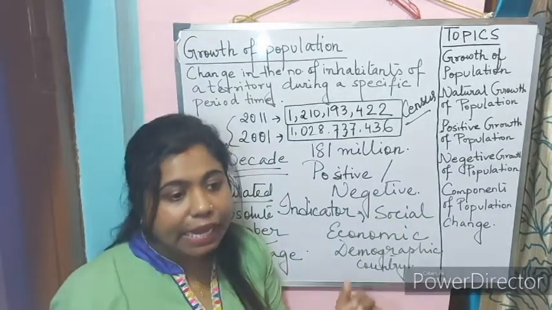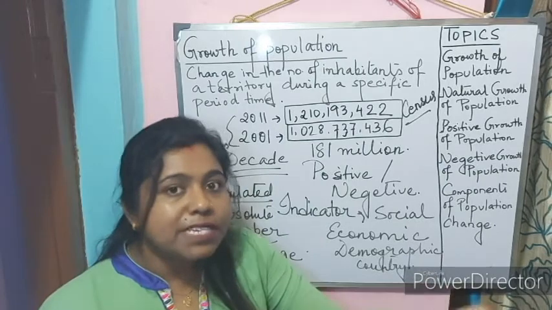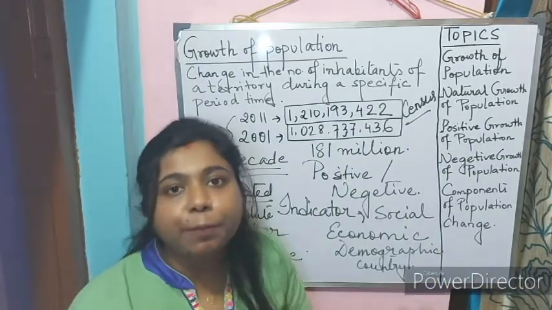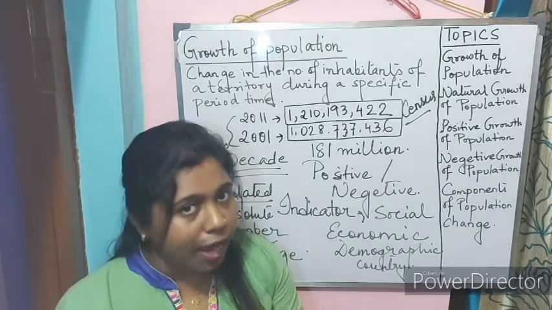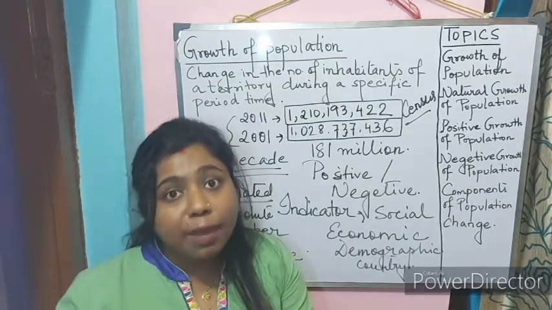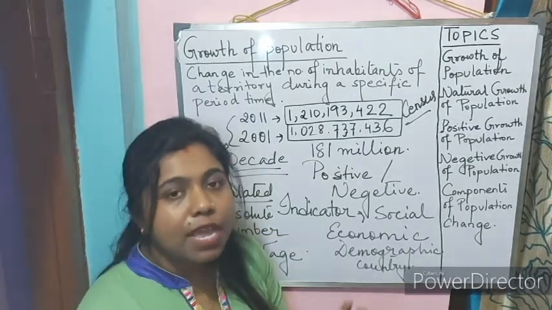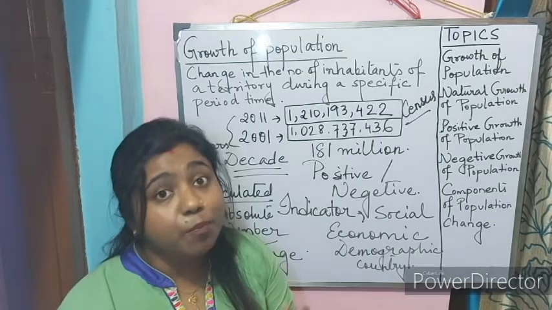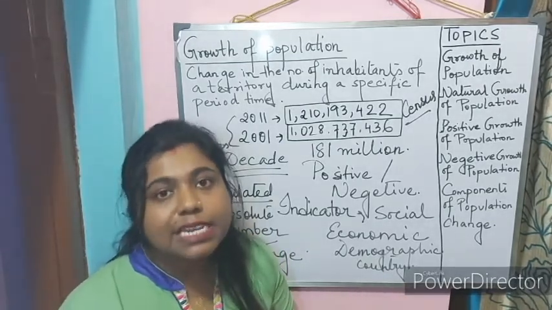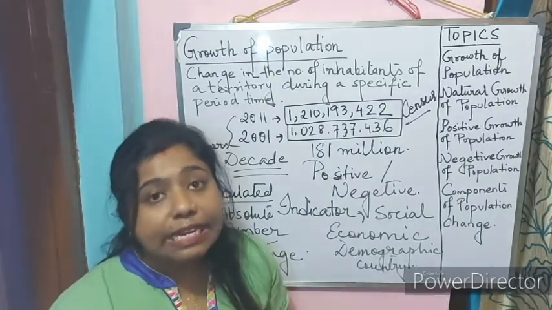For example, in a country where we already have a large population, if 2% people increase per annum, that means we can say around 200 people increase. Whereas for a country where the base is much smaller, where the population is already much lower, there if 2% per annum means 200 population increase, that is a positive indicator. For our country it is also a positive indicator, but it is leading to population explosion. Our population is increasing day by day.